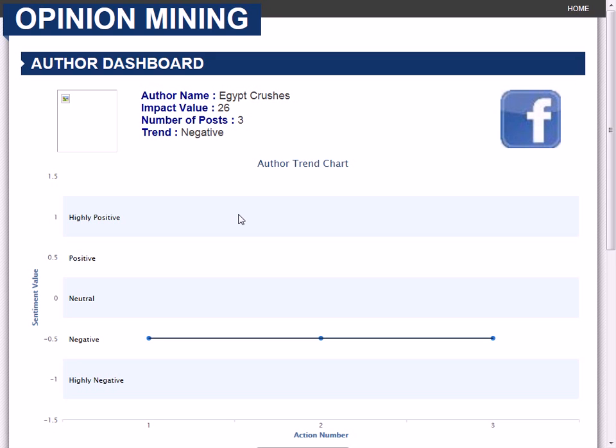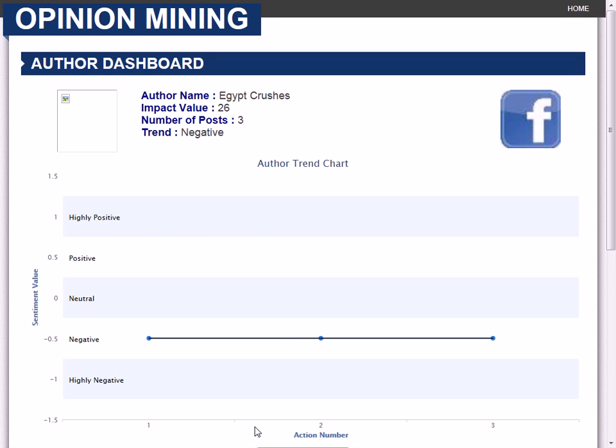So here we can see the dashboard for a specific author, and the part on the top shows basic details about the author, his name, his impact as learned by the system, number of posts tracked so far, and his overall trend. Below it directly we can see a trend chart that shows the actions performed by this author and the associated sentiment with each action.